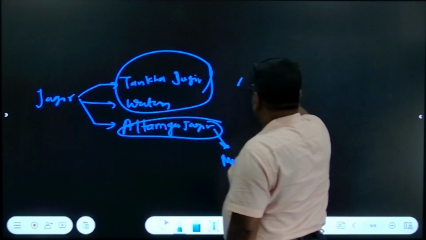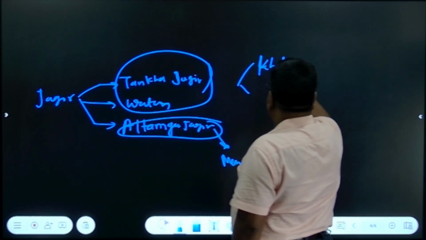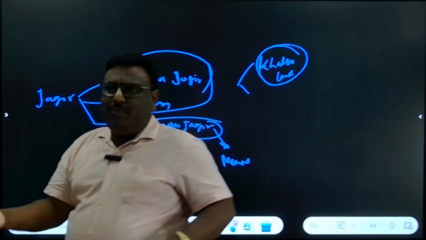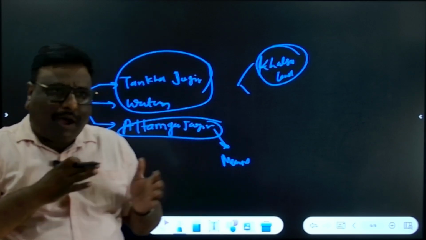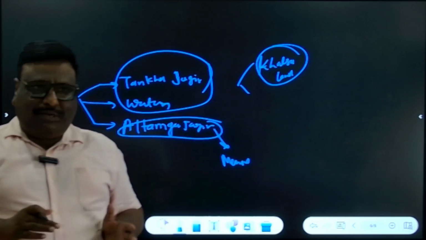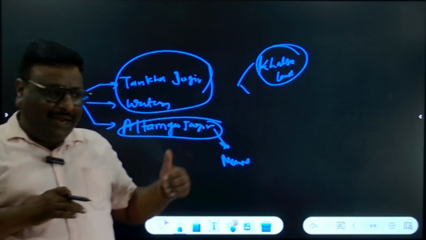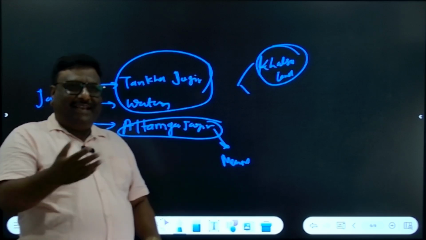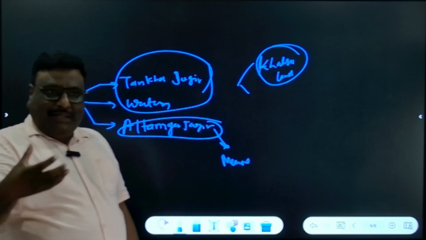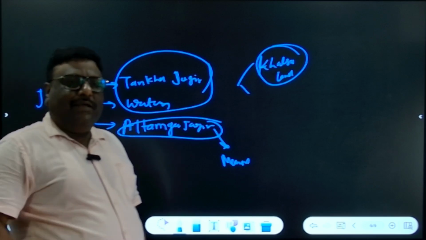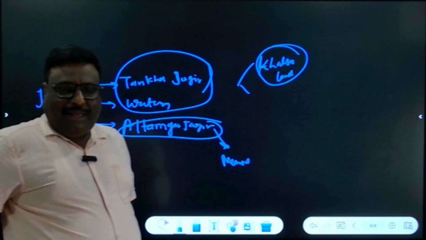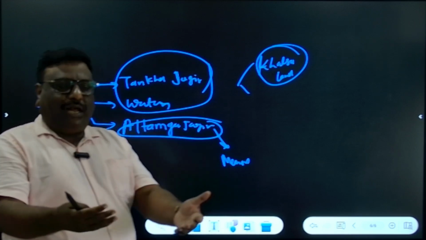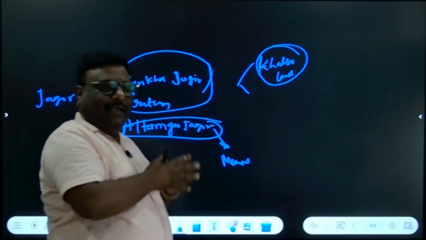Two types of lands were there. In fact, Khalsa land. Khalsa land means the land of the government. It means the tax collected from the land would be directly given to the government. From the Khalsa land, Tankha Jagir would be distributed, and Altamgha Jagir would be distributed. Watan Jagir would not be given from the Khalsa land, because what is Watan Jagir? It would be given to the newly conquered kings. It means the estate of a Rajput king returned back to the Rajput king is a Watan Jagir.